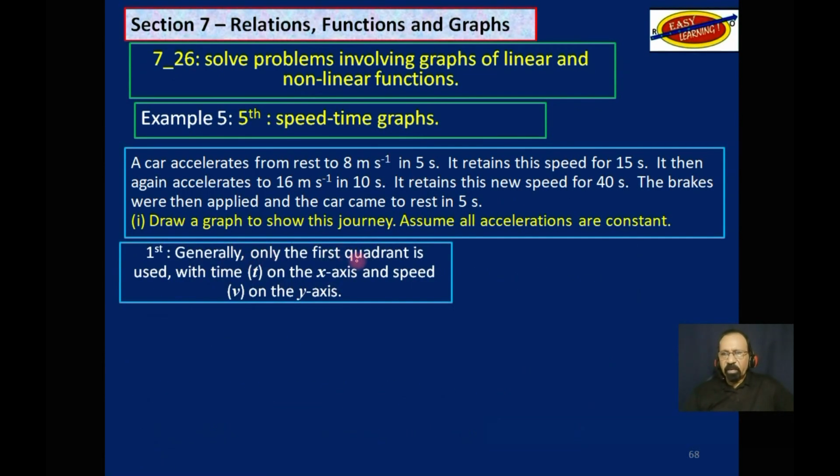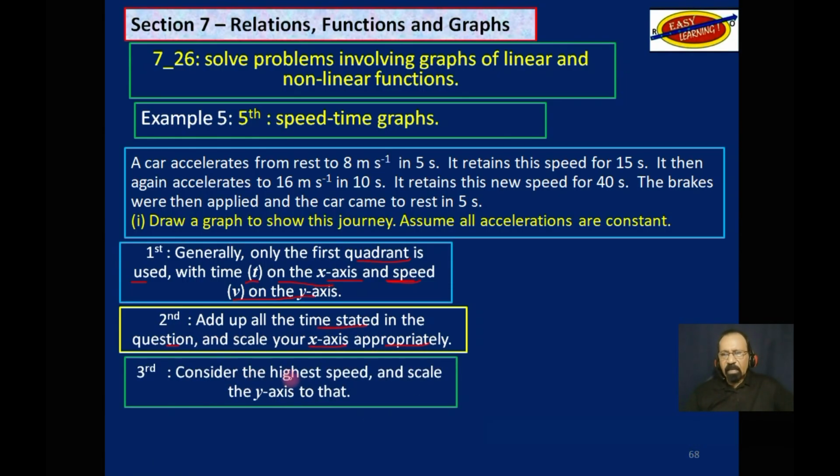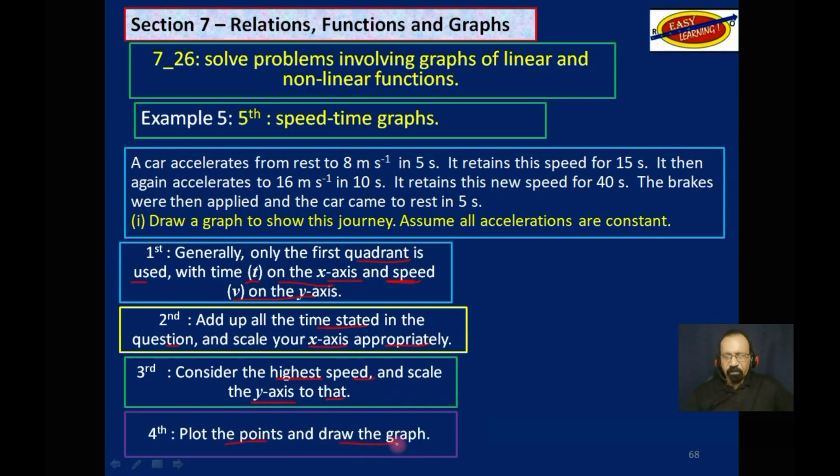So generally, only the first quadrant is used with time t on the x-axis and speed v on the y-axis. You add up all the time stated in the question and scale your x-axis appropriately. And then you consider the highest speed and scale the y-axis to that highest speed. And then you plot the points and draw the graph.